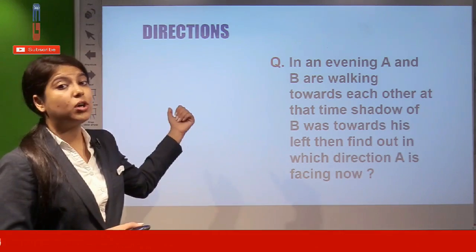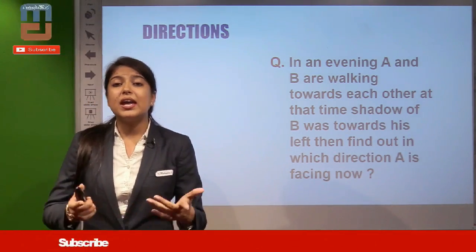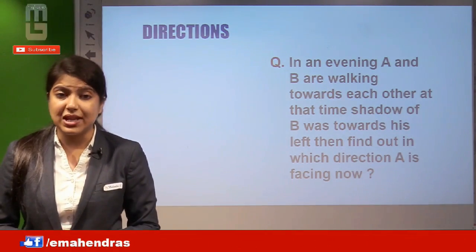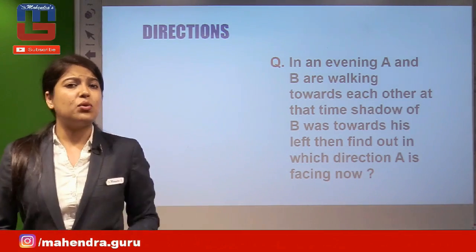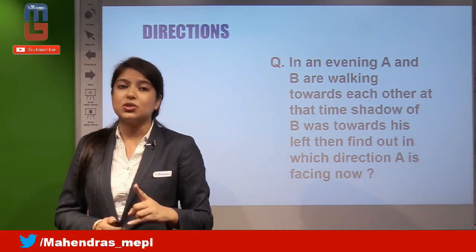For directions, if you look first, a shadow based question is directly asked. In an evening, A and B are walking towards each other. At that time, the shadow of B was towards his left. Then find out in which direction A is facing now. So this can be a question that can be asked for your directions part in the PO pre-examinations, right?